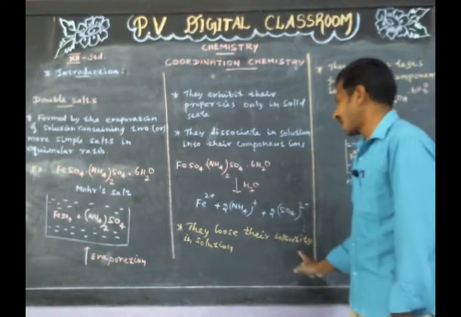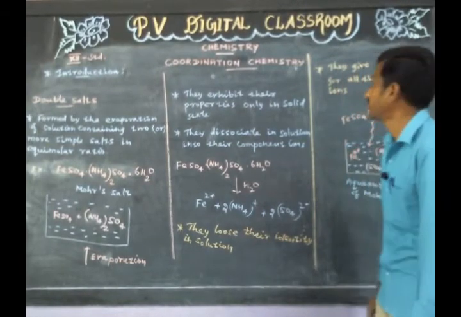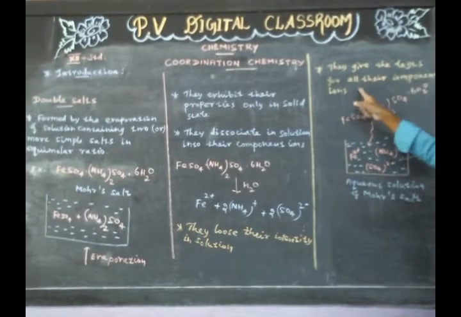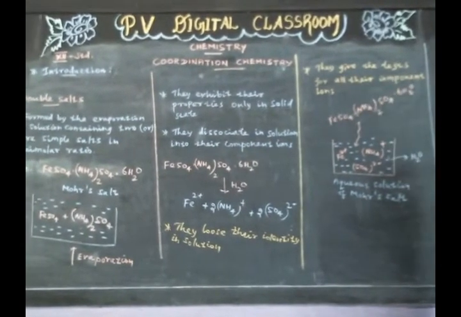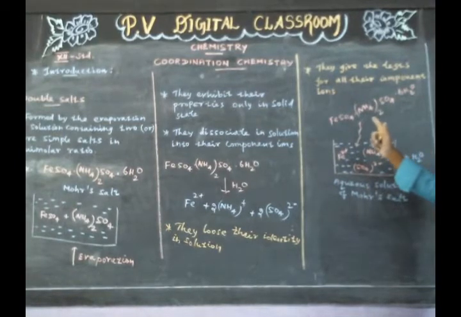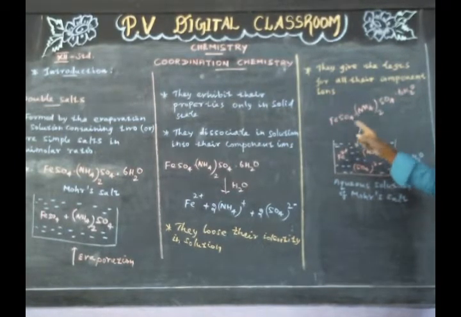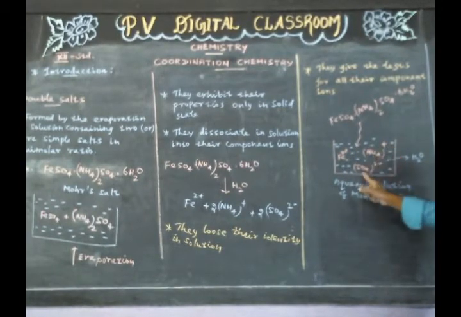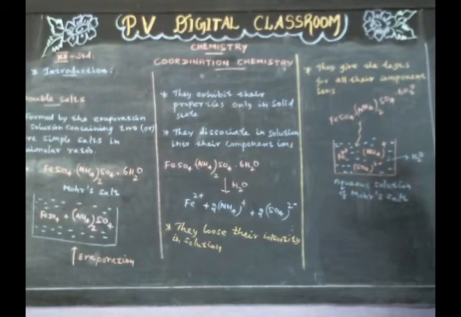They lose their identity in solution. They give the test for all the component ions. Example, Mohr salt gives the test for the presence of its component ions, namely Fe2+, NH4+ and SO4 2- ion.